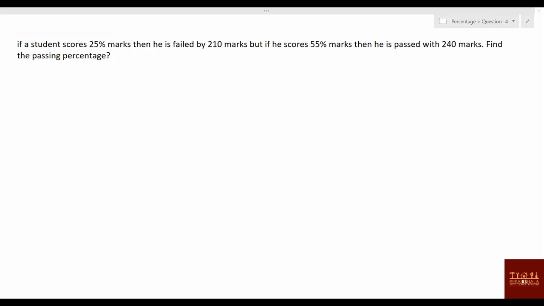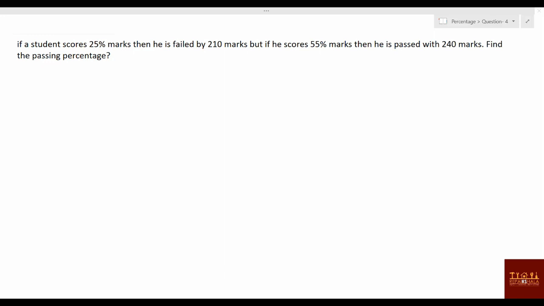Today we are going to see the sixth part of percentages, and we are going to see the type where they'll be giving some question: if the student scores this much marks, he is failed by this much marks, he is this much percentage. So we'll be seeing those kind of questions today.